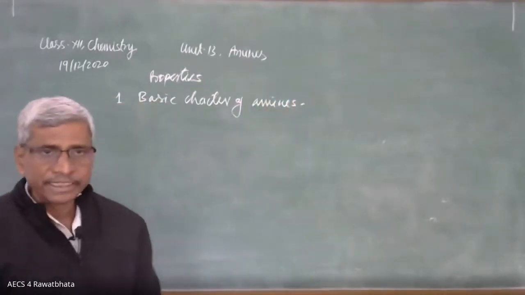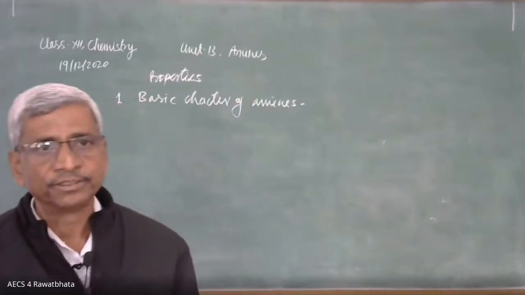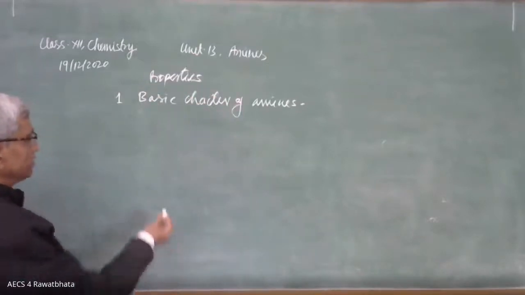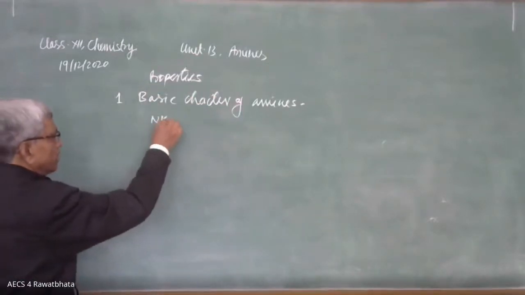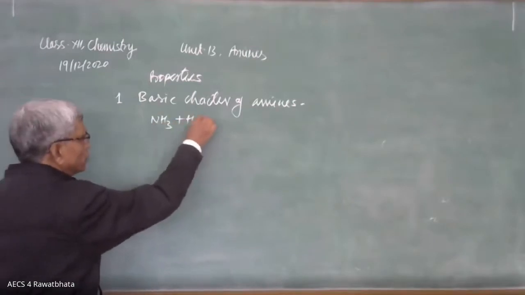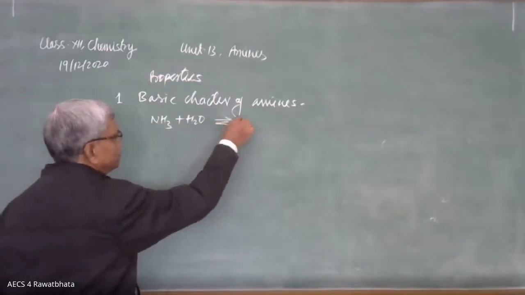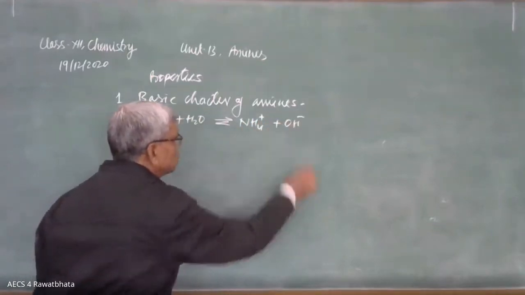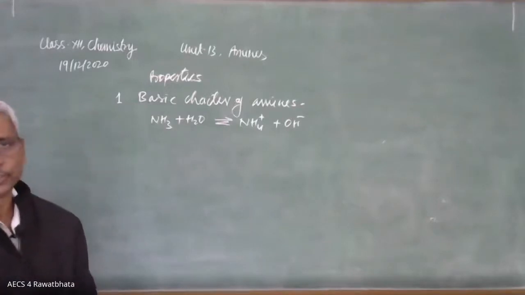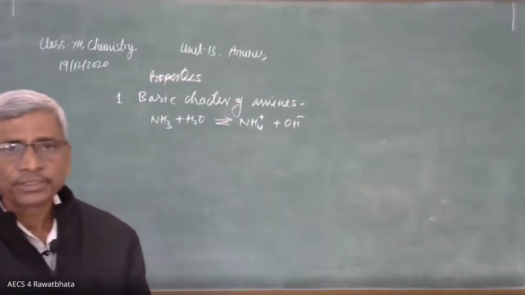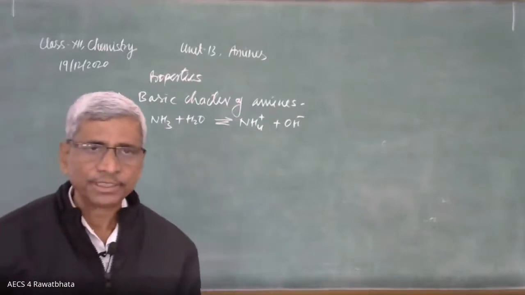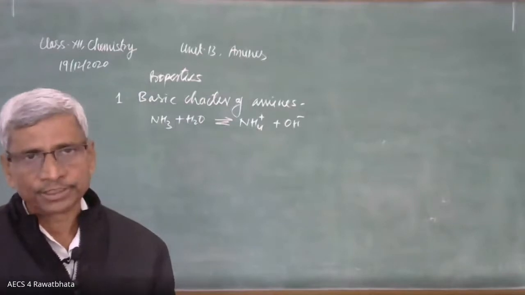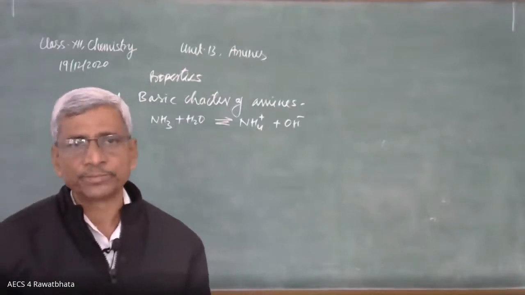Amines are basic in nature, just like ammonia. Ammonia is a base. Amines are also bases. If you compare with ammonia, ammonia combines with water, it dissolves in water to form ammonium hydroxide. It provides hydroxide ion in its aqueous solution. That's why this is a Bronsted base. Okay, beta? It is also a Lewis base because it can provide a pair of electrons during the reaction. That's why it is a Lewis base also.